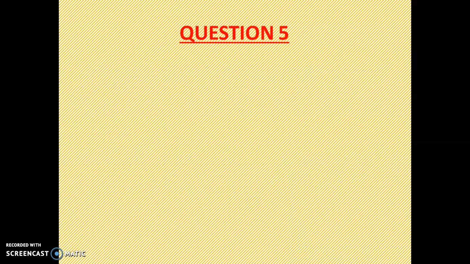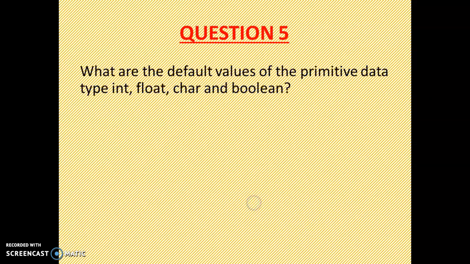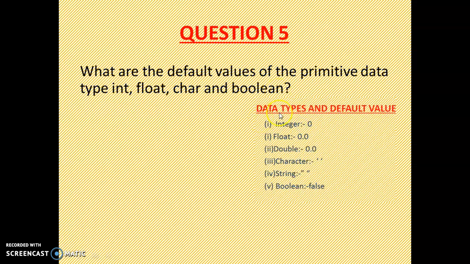Then this is the last question, question number 5. What are the default values of the primitive data types int, float, char and boolean? Maybe in your ICSE exam any 2 come, because 1 question carries 2 marks. Here I mix 2 questions and give 4 data type names. So I again take the help of the default values chart.